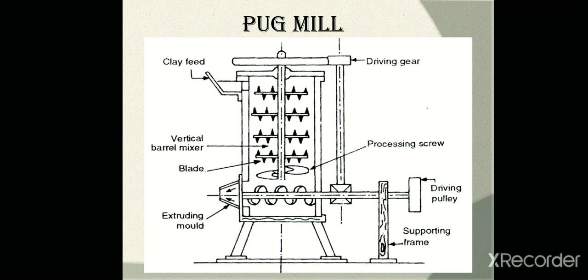A pug mill consists of an iron cylinder in the form of a bucket with top and bottom diameters of 120 centimeters and 75 centimeters respectively and height about 180 centimeters. Centrally placed is a long vertical shaft which is provided with a number of horizontal arms furnished with knives for breaking clay lumps. A long horizontal arm is fitted at the top of the vertical shaft which is driven round by a pair of bullocks or by electric power.